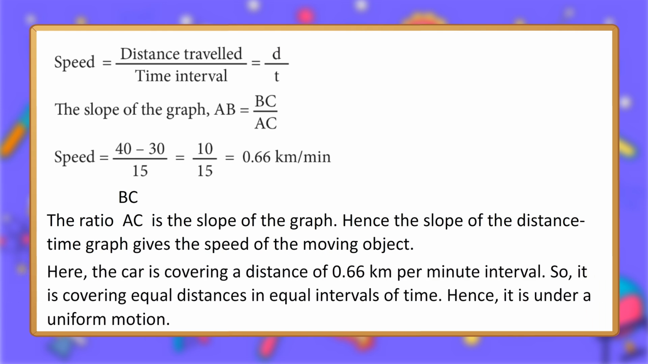Here, the car is covering a distance of 0.66 kilometers per minute interval. So, it is covering equal distances in equal intervals of time. Hence, it is under a uniform motion.